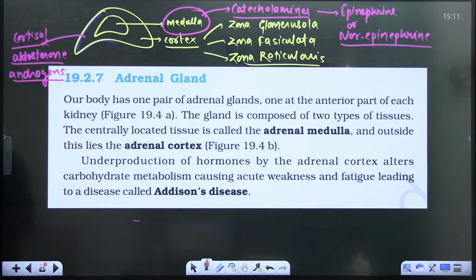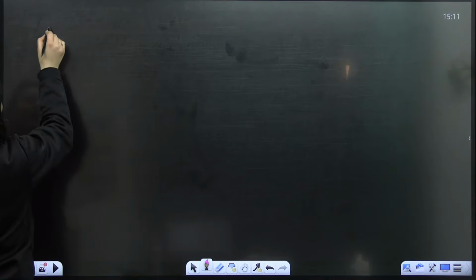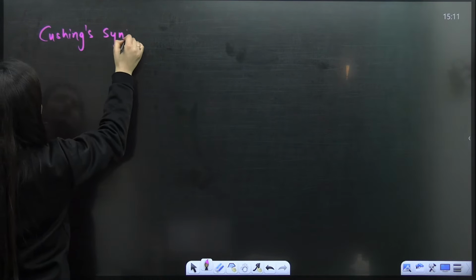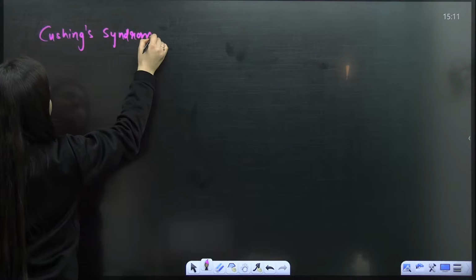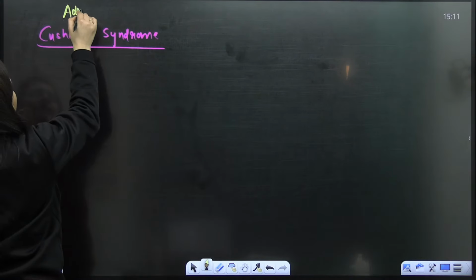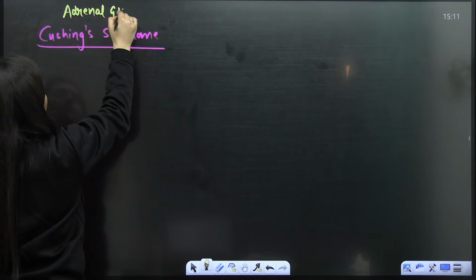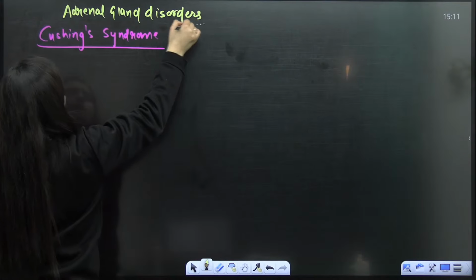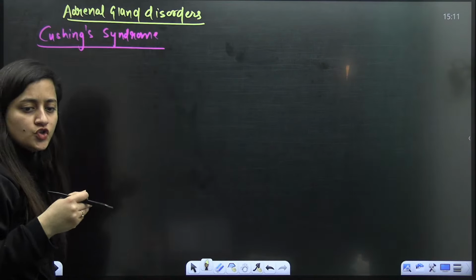Okay, so when you talk about the symptoms, one is the Cushing syndrome, right? Here Addison is given only, but one more is there, that is the Cushing's syndrome, an adrenal gland disorder.